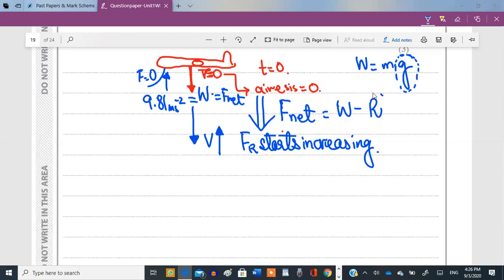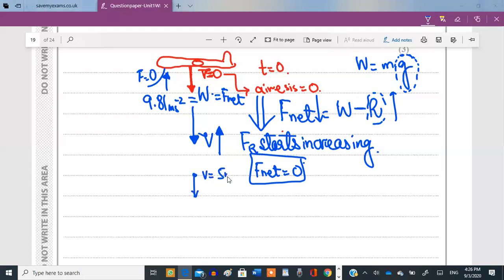So as the velocity increases, the resistive force starts increasing. And if the resistive force starts increasing, what will happen to the net force? It will start decreasing because it's being subtracted from the weight. And a time will come when this resistive force equals the weight, when both of them balance each other out. And if they balance each other out, what will happen to F net? F net would equal 0 at that particular moment, and whatever velocity has been reached would become constant at that point.